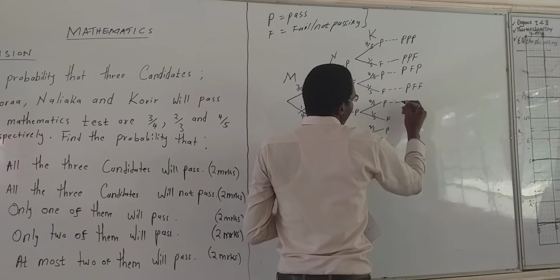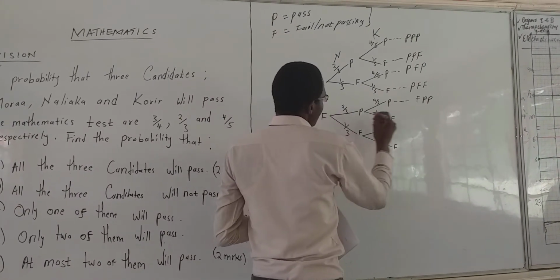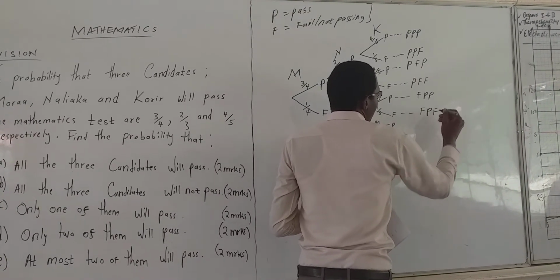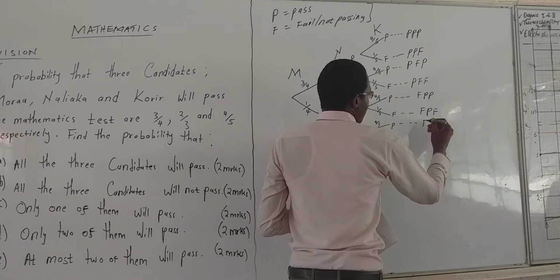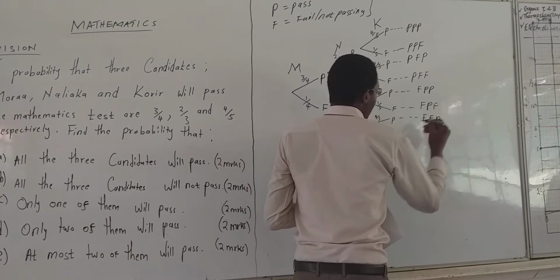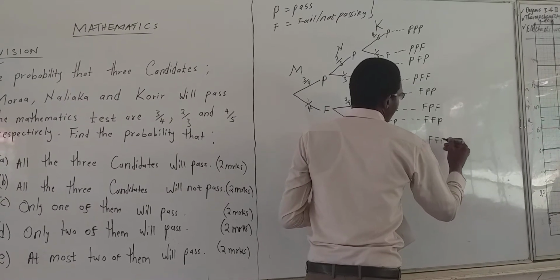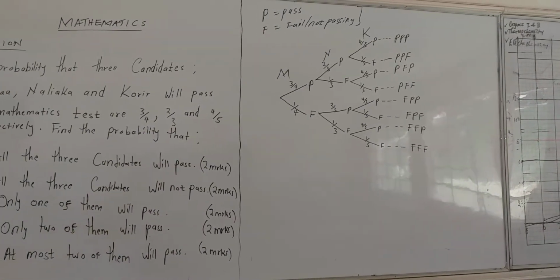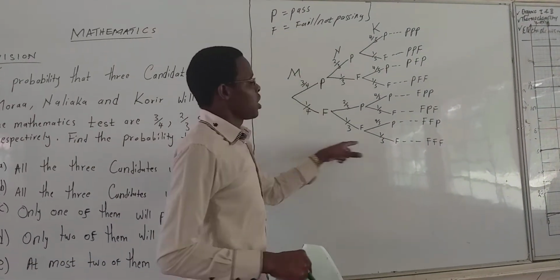Then passing, failing, passing. This one failing, passing, passing, and so on down to failing. So this is the probability samples, the possible outcomes out of all of these probabilities.